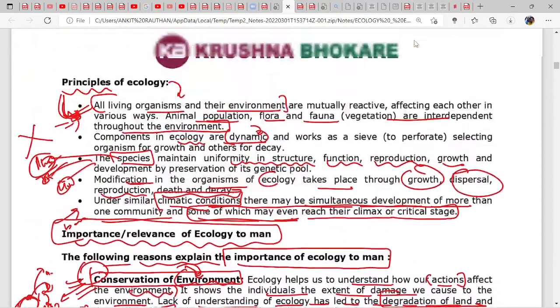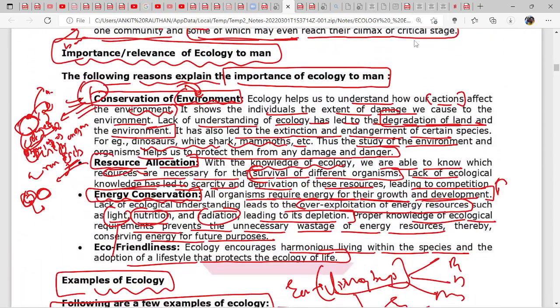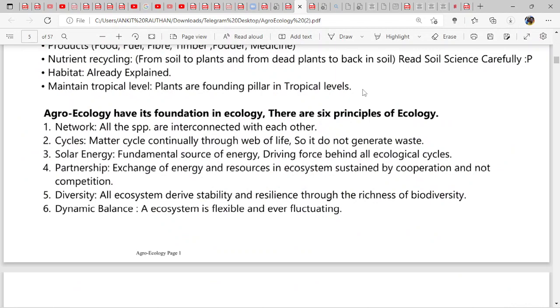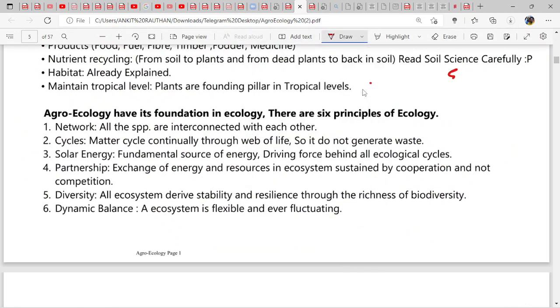So this is it, but this is not over. We will see other notes and we'll comprehensively complete it. All right, guys, wait. Now just see this. We were talking about the ecology definition we have seen, scope we have seen, and we have talked about the six principles, right? We will understand these six principles from this PDF.